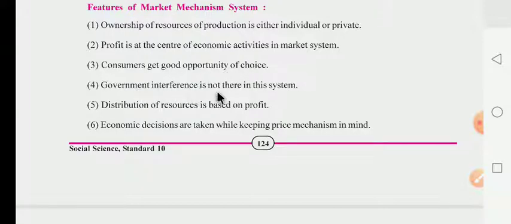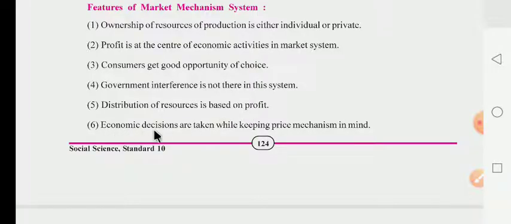Fourth, government interference is not there in this system. In the capitalist system, the government does not interfere much. What is the meaning of interference? Interference means hastakshep karna. Fifth, distribution of resources is based on profit. In this capitalist system, the distribution of these resources is done on the basis of profit.